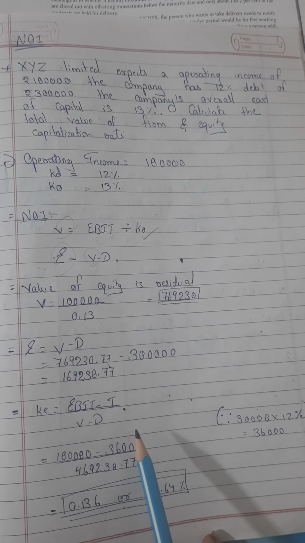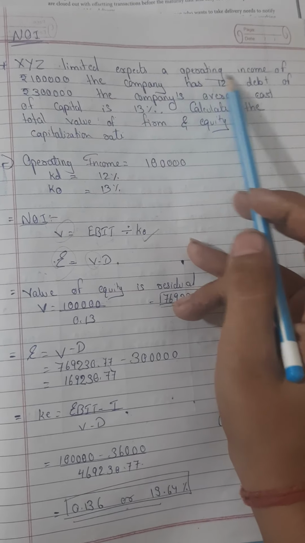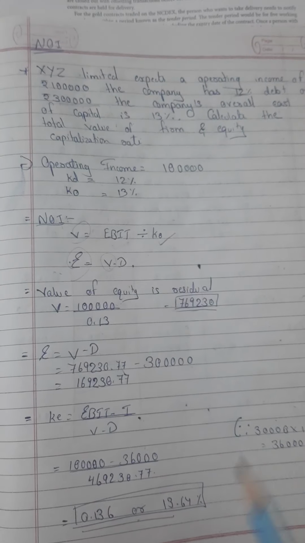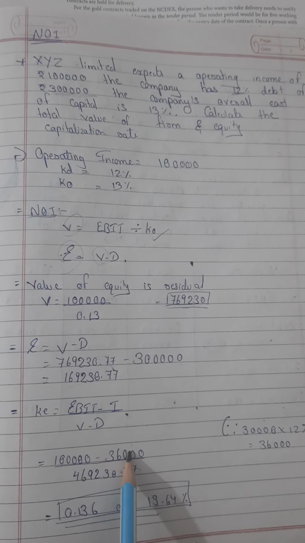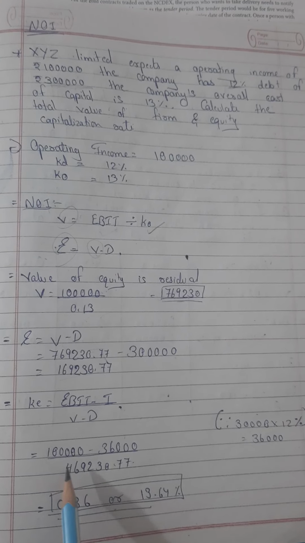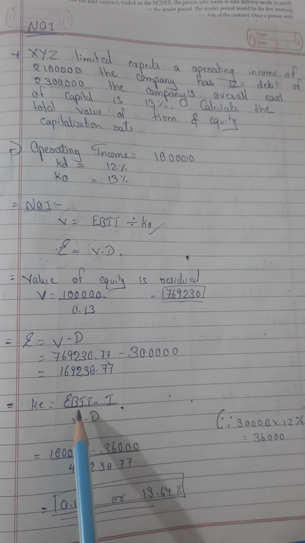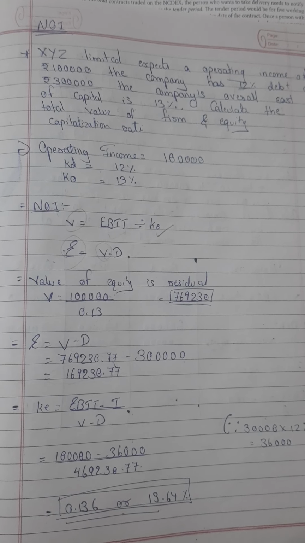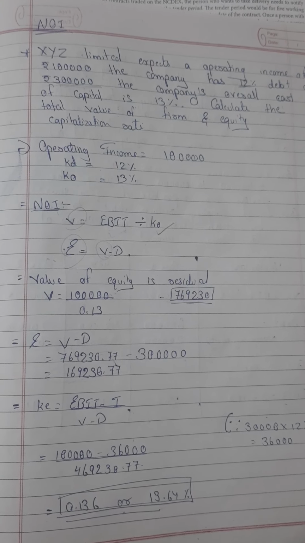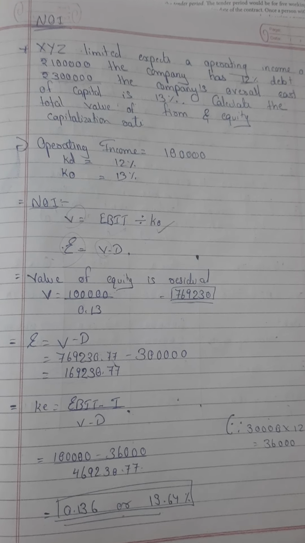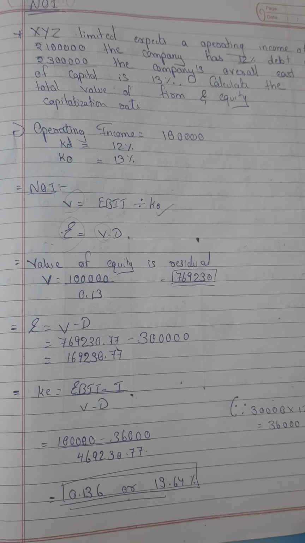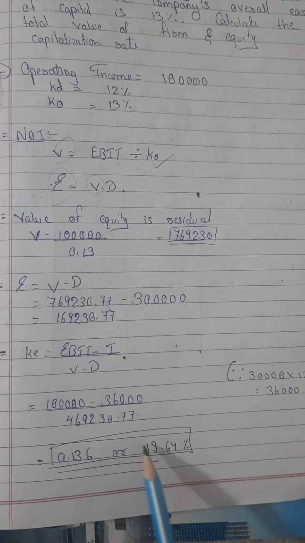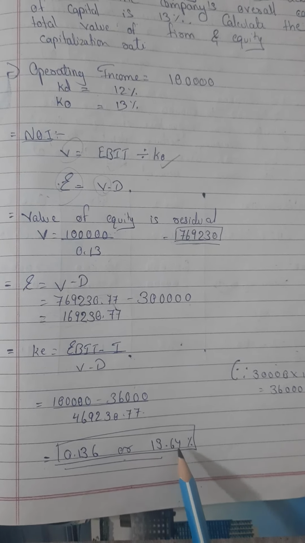That's 12% of 3 lakh. 12% of 3 lakh will give us 36,000, divided by V minus D. V minus D, we have got this, right? Hence dividing these values, we will get the answer as 13.64%.